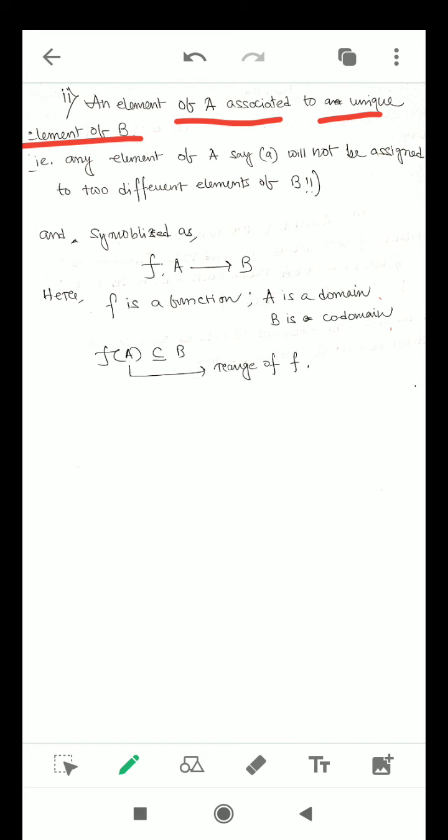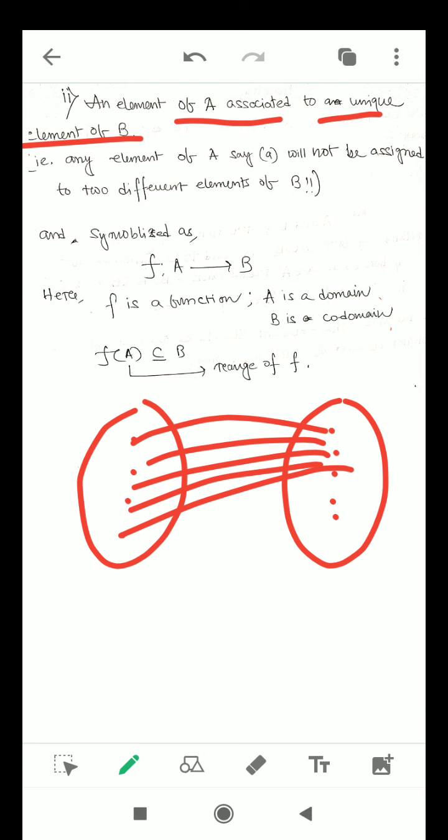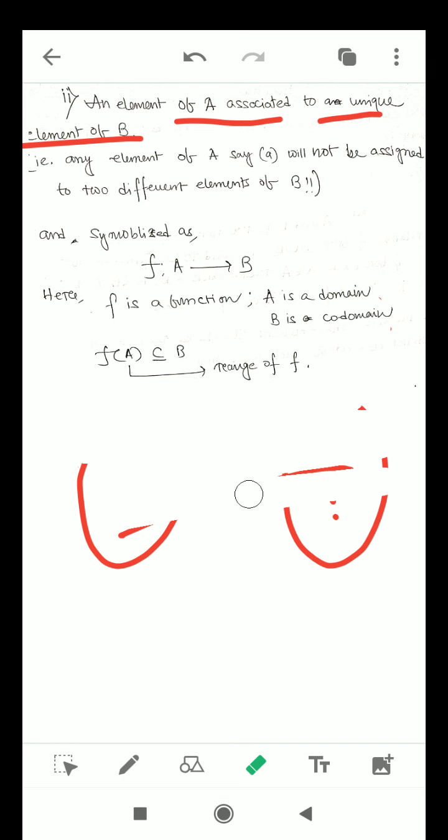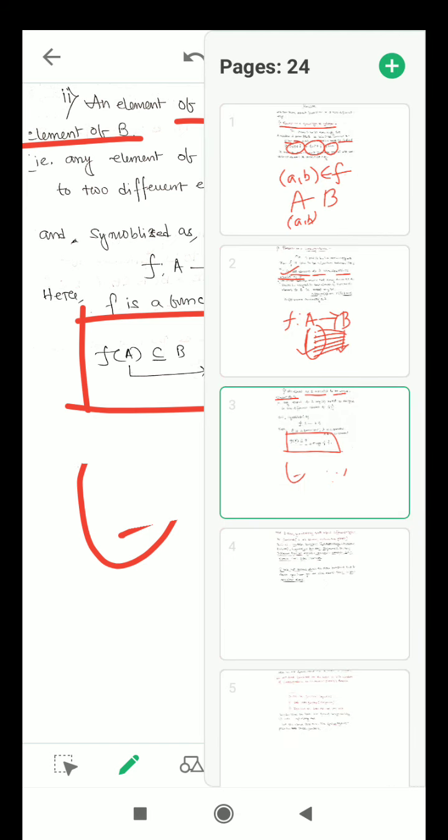So here what we can observe is that if f is a function from A to B, then each and every element of the domain should be assigned. In the codomain there may be some elements which can be skipped, which may not have pre-images, but the elements of the domain must have an association with the elements of the codomain. Now we already know what the domain, codomain and range of the function are. We have already learned about that in our previous class. Okay, so go to the next topic.